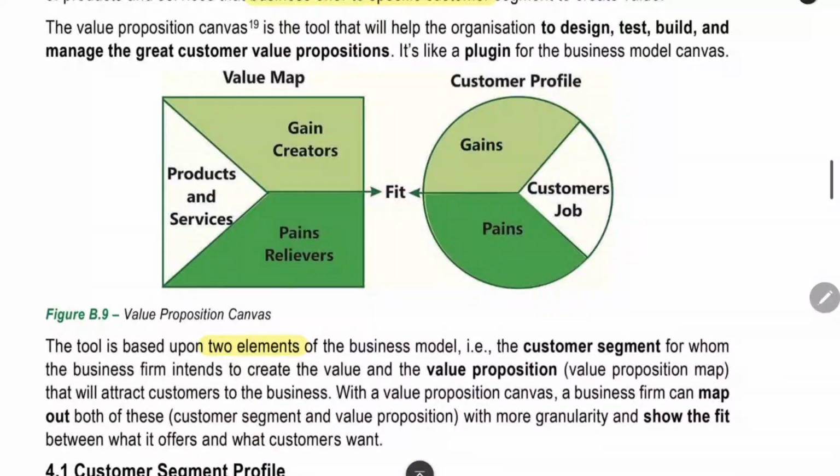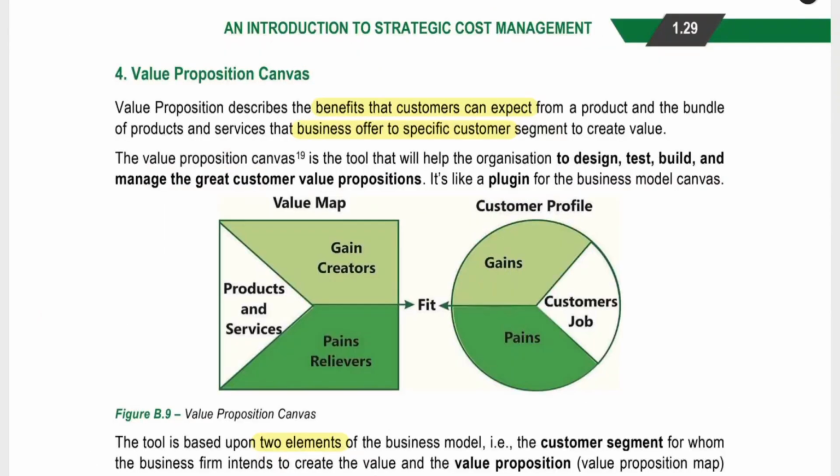Here, this is the value map and customer profile. In this value proposition canvas, we have two main categories. One is the value map, which is the value provided by the business to the customer. This is the customer profile, which is the expectation of the customer, what the customer is expecting to get from the product. That is the customer profile. This is the value map.